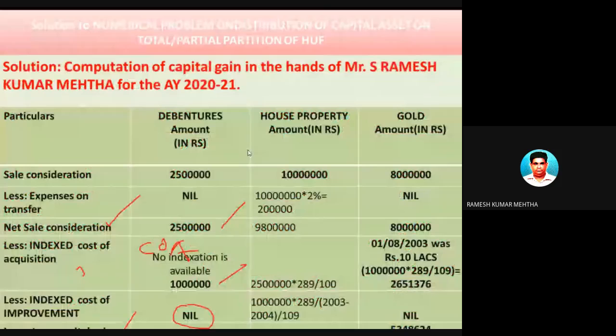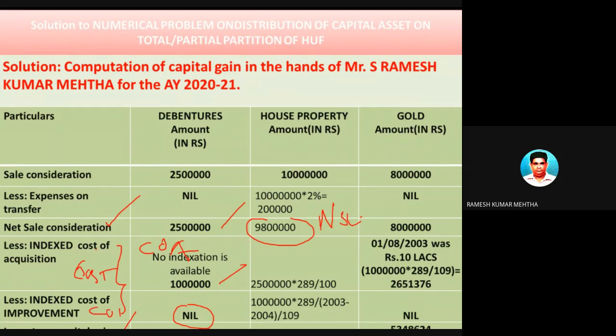Now, what are the expenses incurred on transfer? It is 2%, which is 2 lakh rupees. So 100 lakhs minus 2 lakhs will give you a net sale consideration of 98 lakh rupees. But remember, we have to deduct from this the cost of acquisition and the cost of improvement.